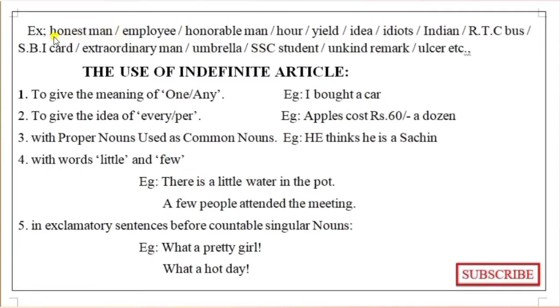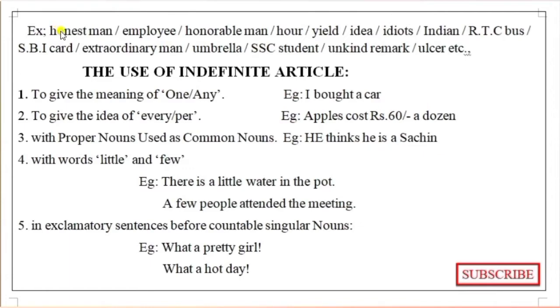How can you identify it is a vowel sound? Actually, vowels are A, E, I, O, U. You know very well that A, E, I, O, U are called vowels. But when a singular countable noun starts with a vowel and we get a consonant sound, like unicorn, uniform, at that time we do not use an there.